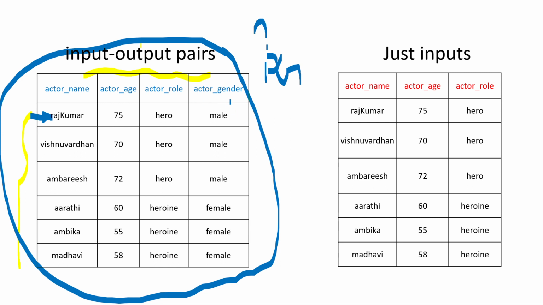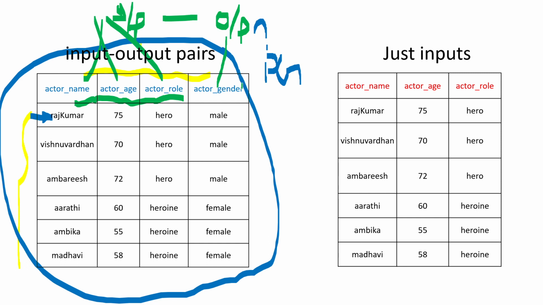There is a column called actor gender, which gives details about the gender of an individual actor. In this case, this actor gender will act like a target variable or an output variable, whereas the rest of the attributes will act like input variables. So this is called an input output pair of data.